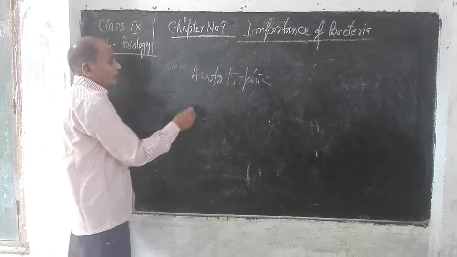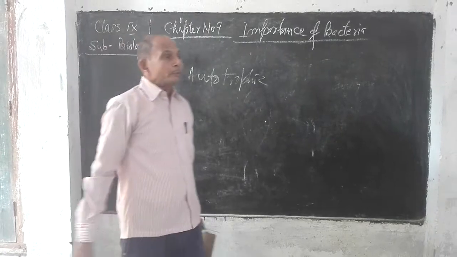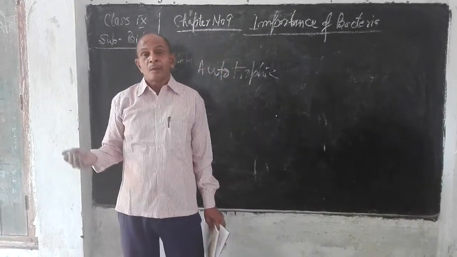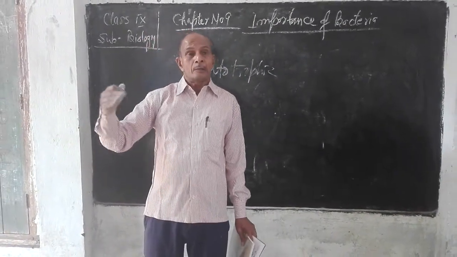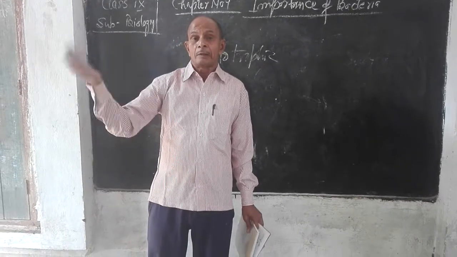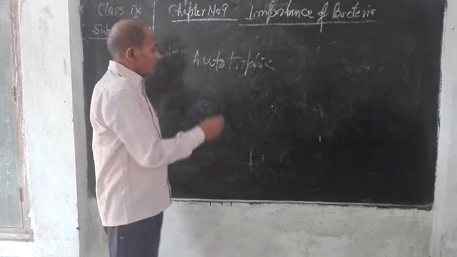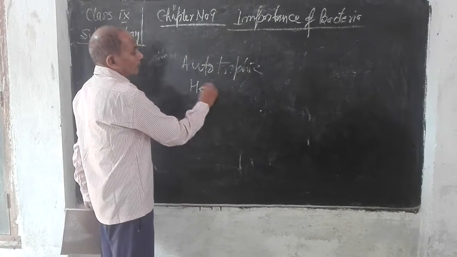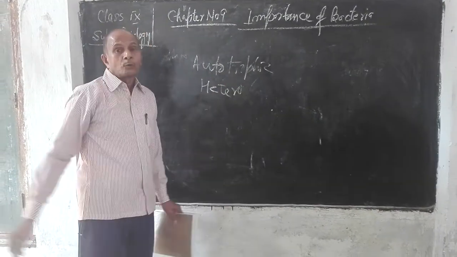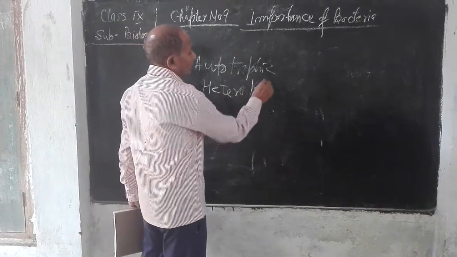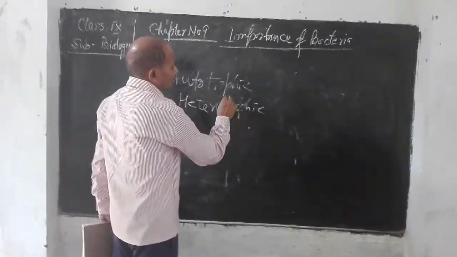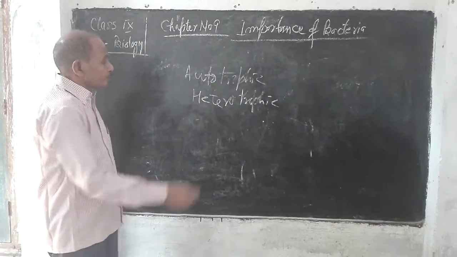There are some other bacteria which do not contain chlorophyll. If they do not contain chlorophyll, certainly they will depend on any other source for their nourishment. Such bacteria, which cannot prepare their own food material, are known as heterotrophs, or their nutrition is known as heterotrophic.